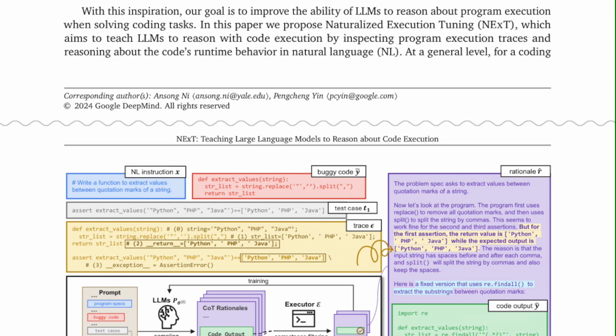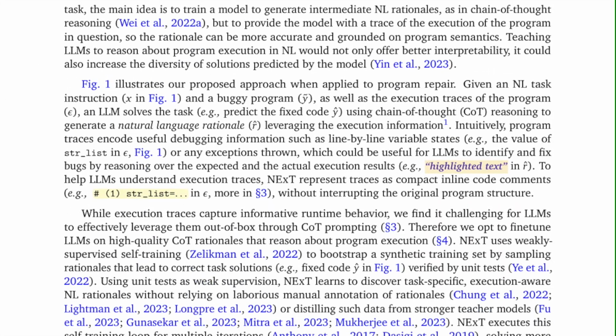At a general level, for a coding task, the main idea is to train a model to generate intermediate NL rationales, as in chain-of-thought reasoning, but to provide the model with a trace of the execution of the program in question, so the rationale can be more accurate and grounded on program semantics. Teaching LLMs to reason about program execution in NL would not only offer better interpretability, it could also increase the diversity of solutions predicted by the model.